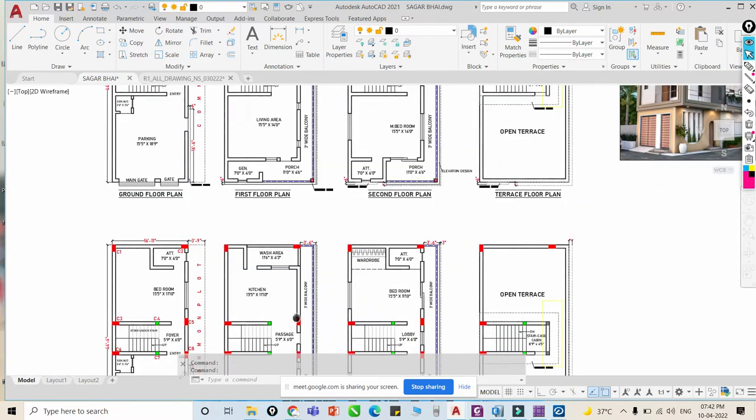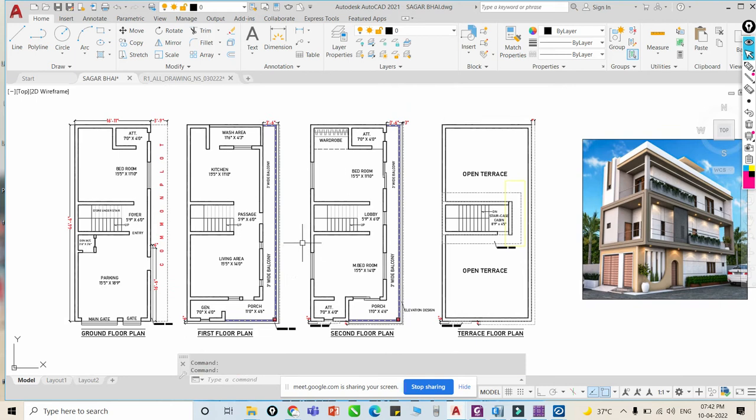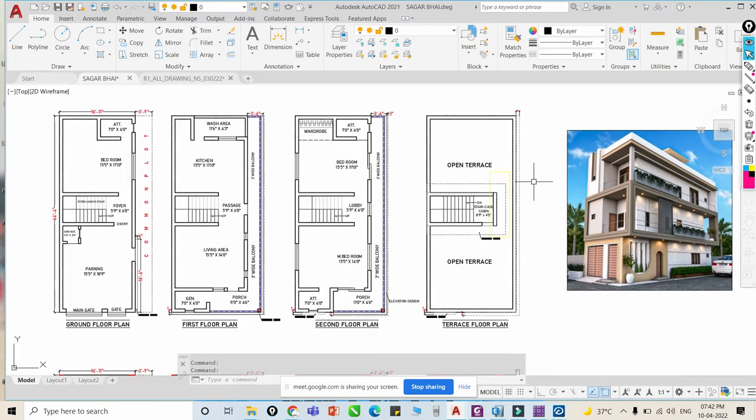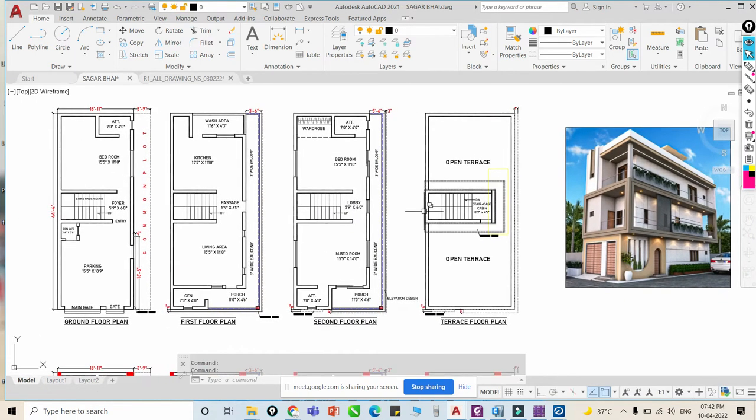Okay, so now tell me, once we get this architectural plan and elevation, what is the next step? प्लानिंग मिल गया, उसके बाद हमारा नेक्स्ट स्टेप क्या रहेगा? एलिवेशन भी मिल चुका है, अभी नेक्स्ट स्टेप क्या रहेगा हमारा? Can anyone tell me what is the next step?